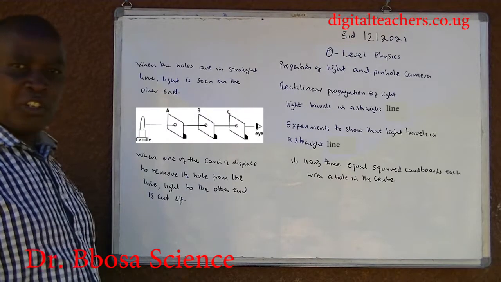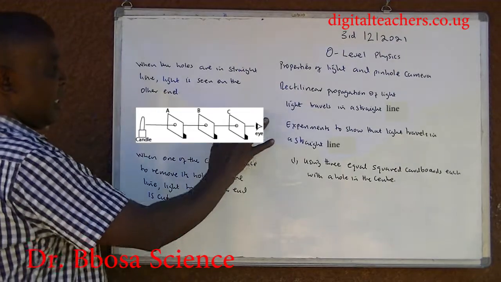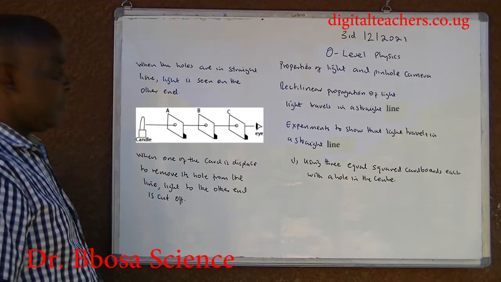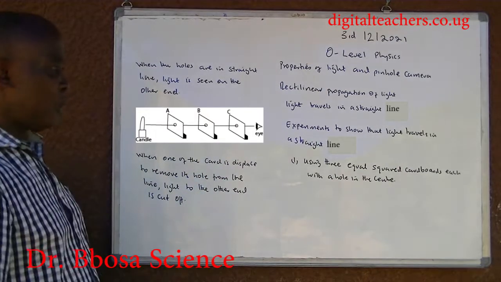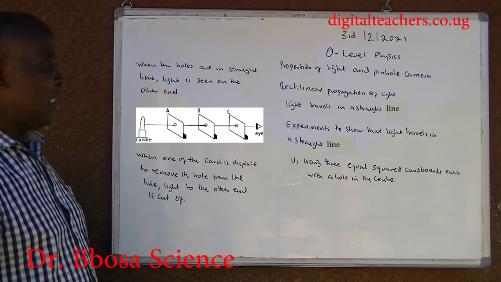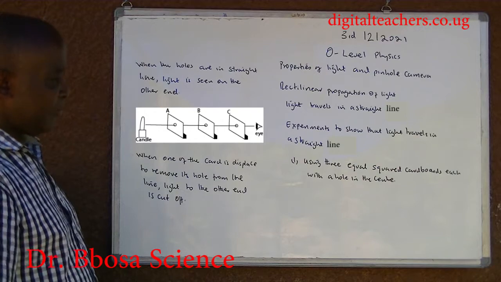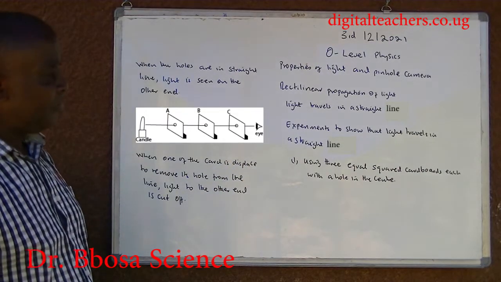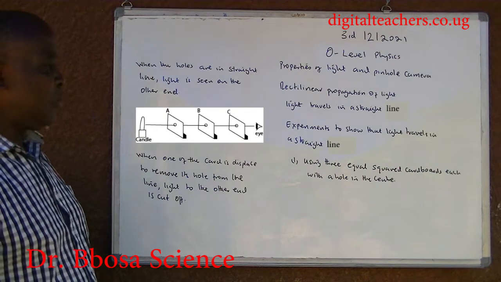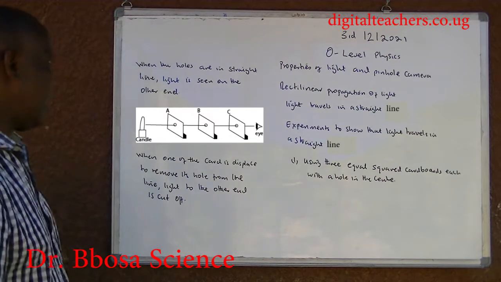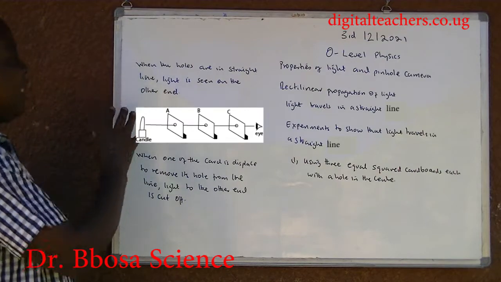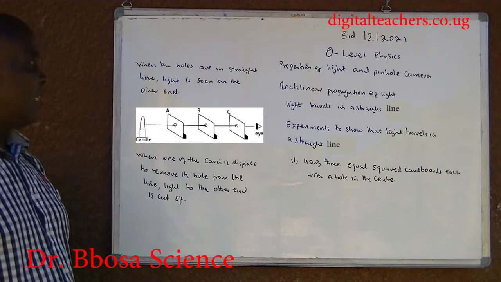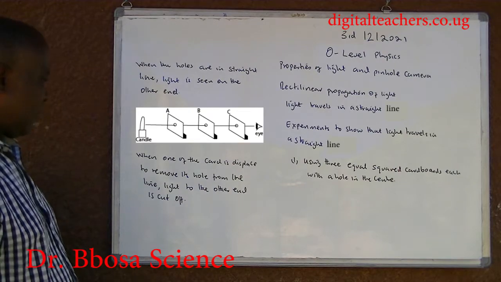Rectilinear propagation of light. Light travels in a straight line. Experiments to show that light travels in a straight line. 1. Using 3 equal squared cardboards, each with a hole in the center. When the holes are in line, light is seen on the other end.